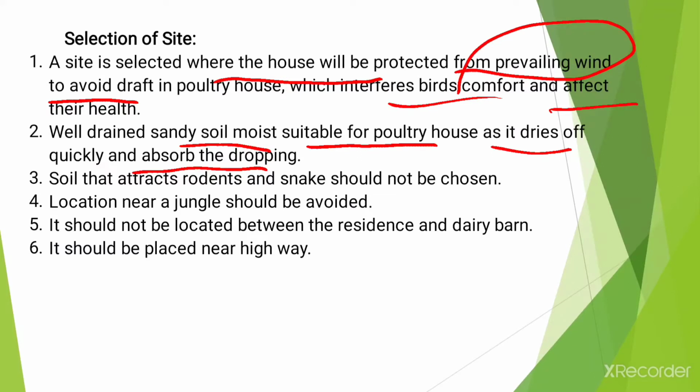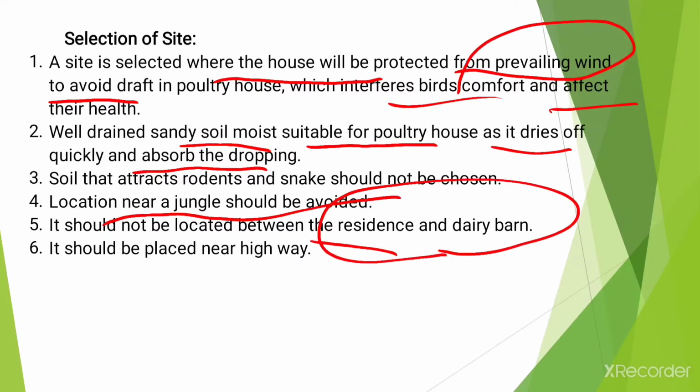Then, soil that attracts rodents and snakes should not be chosen. Some soils are comfortable for rodents or snakes, so you should avoid that type of soil. Number four, location near a jungle should be avoided. Then it should not be located between the residence and dairy barn. And the last one is that it should be placed near the highway.